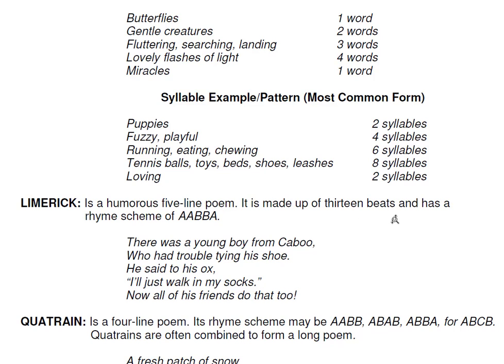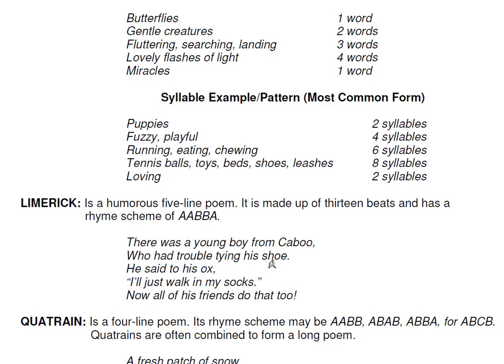A limerick is a humorous 5-line poem. It is made of 13 beats and has a rhyme scheme of A, A, B, B, A. There was a young boy from Kabul who had trouble tying his shoe. He said to his ox, "I'll just walk in my socks." Now all of his friends do that too.